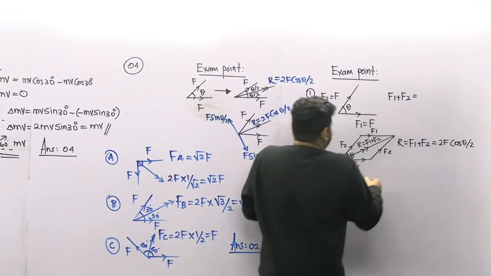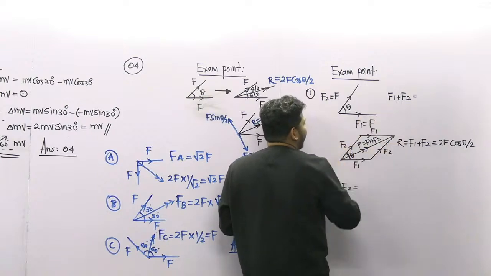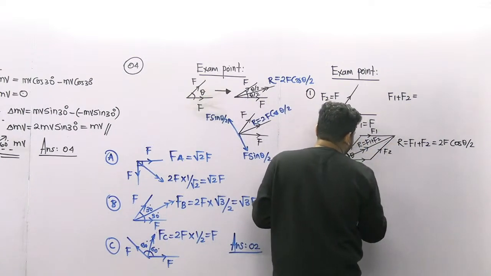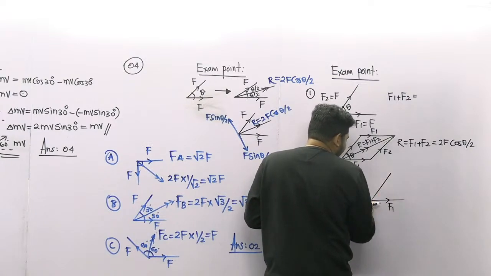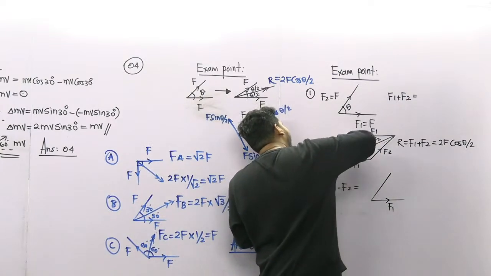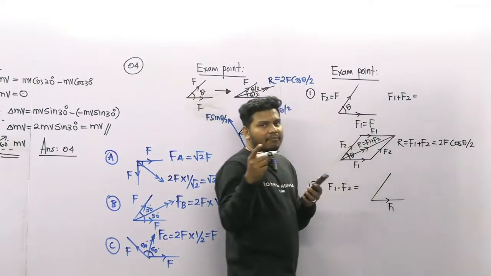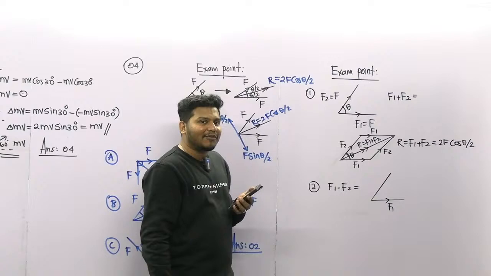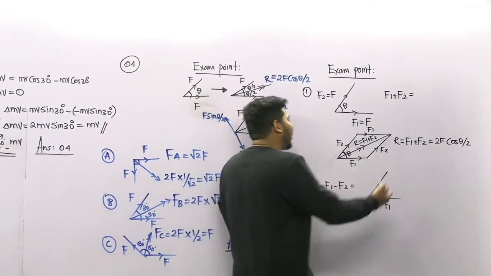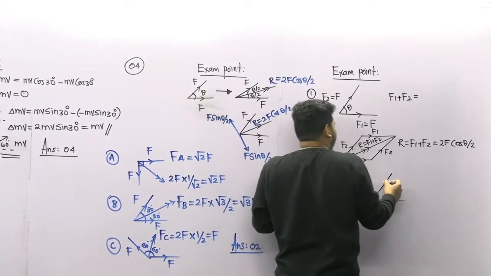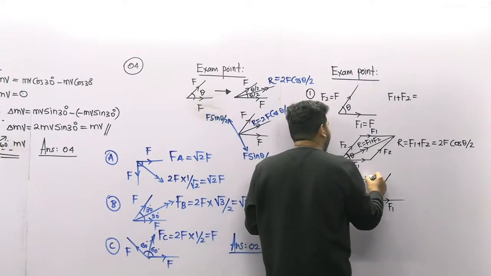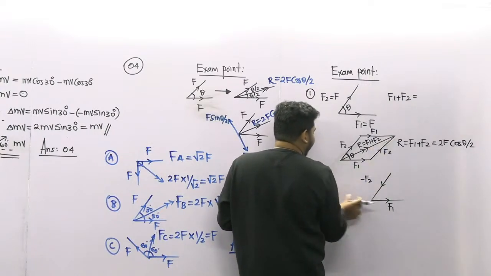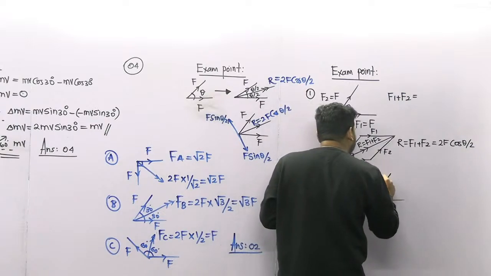So for F1 minus F2, we already studied the parallelogram law. So we can draw the parallelogram like this. This is F2, so we are going to draw the minus F2. How to draw the minus F2? That's very easy. Minus F2 means opposite to this direction and the same magnitude. So opposite to this direction is minus F2.